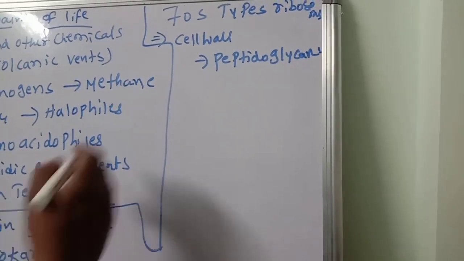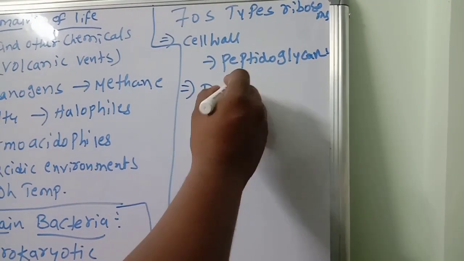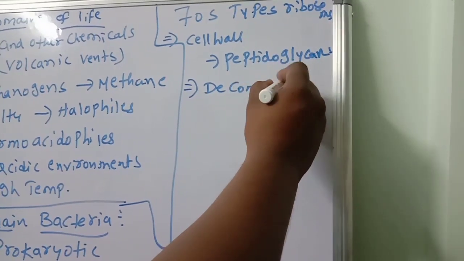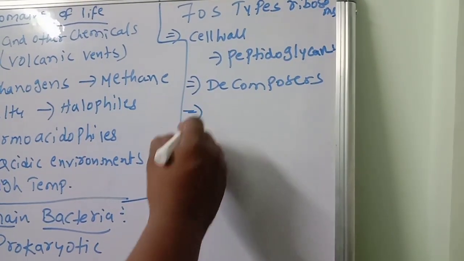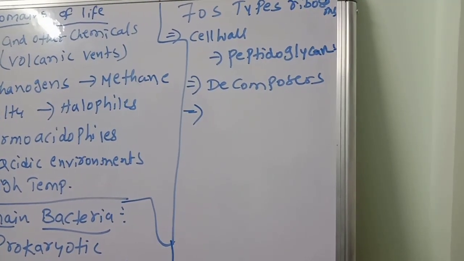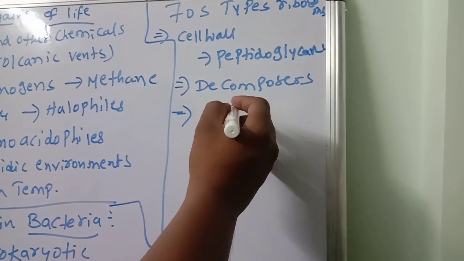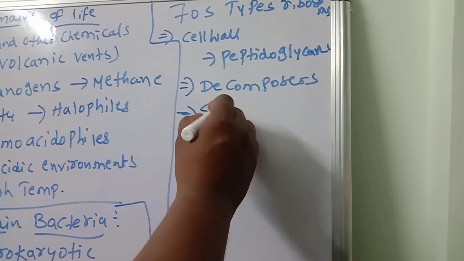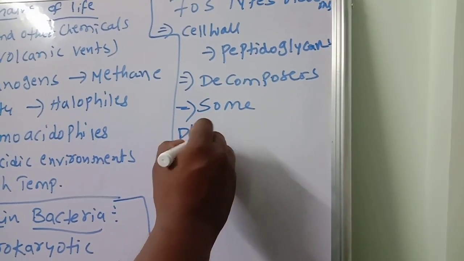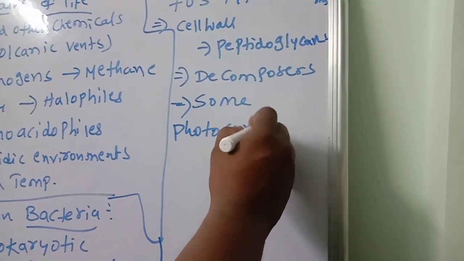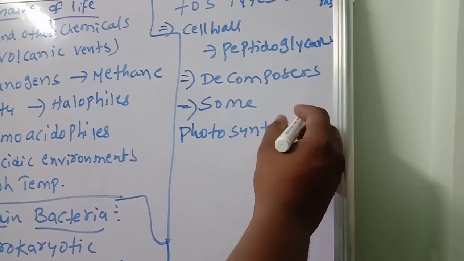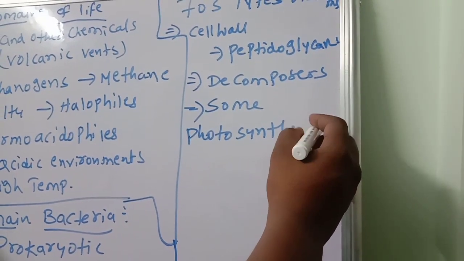Next, many are decomposers, which decompose organic matter. Some are photosynthesizers, which are involved in the photosynthesis process.